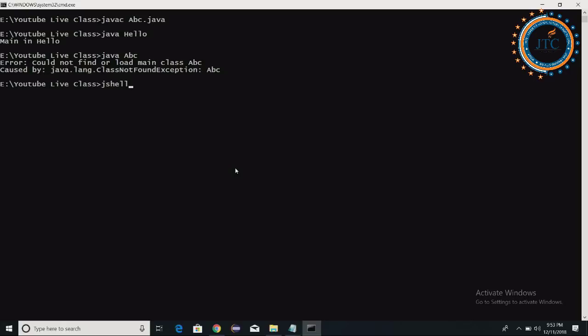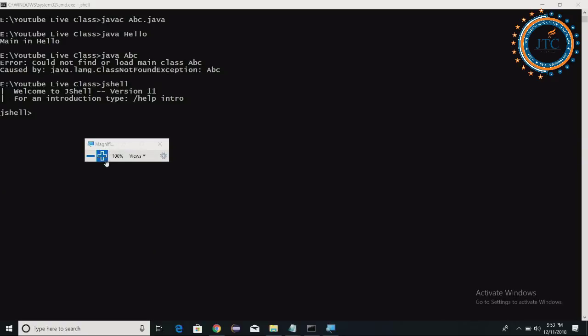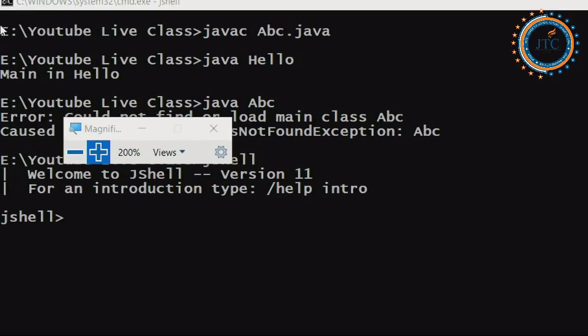I have entered Jshell inside this. Make sure that JDK 9 or a higher version is installed on your system. Just have a look.